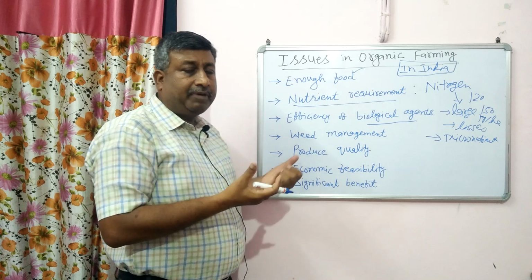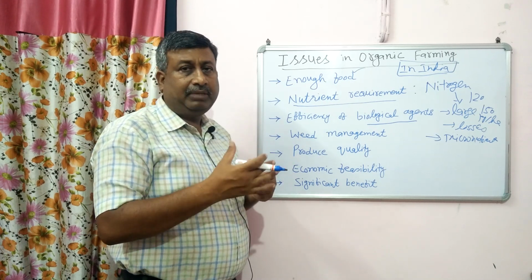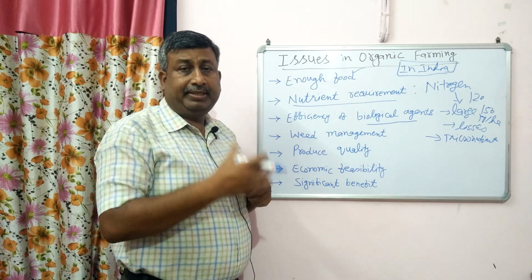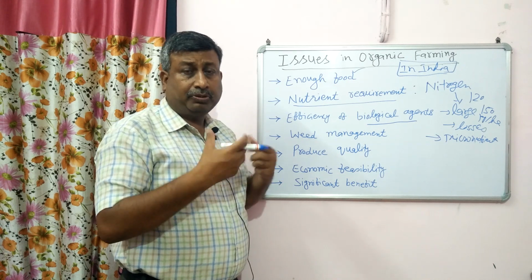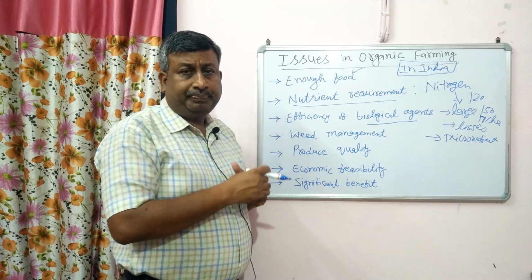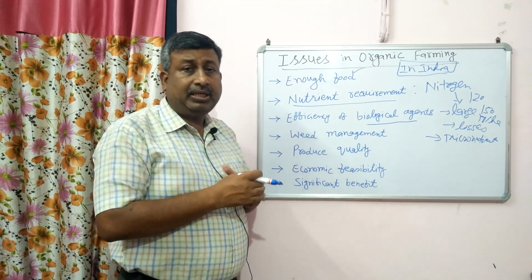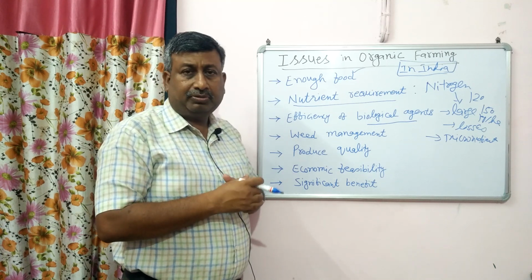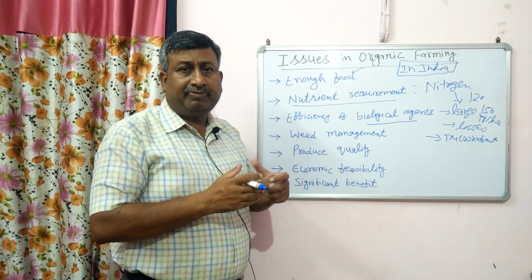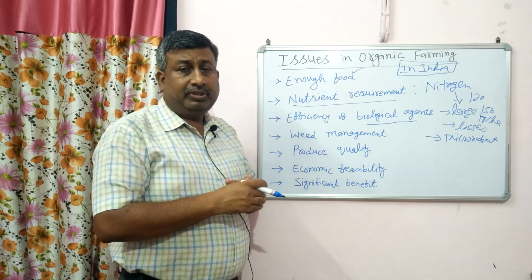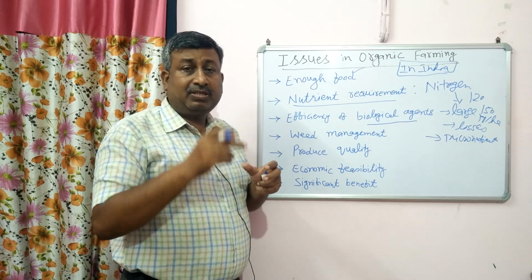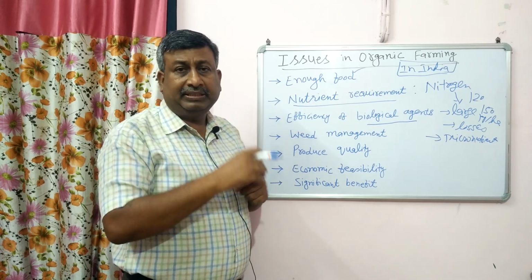Actually, in case of organic farming, we use preventive methods, physical methods, and biological methods. In biological methods, we use predators or parasites or natural pathogens for the control of disease, insects, as well as weeds. But these biological agents are introduced by human intervention, so they are not present in abundance in the natural environment. We introduce them, we conserve them, we multiply them, and then they survive. So their efficiency is not so high as that of a native pathogen or native insects or native disease.